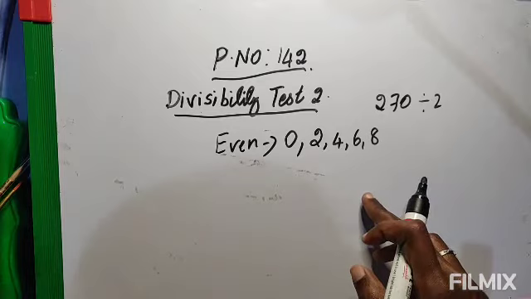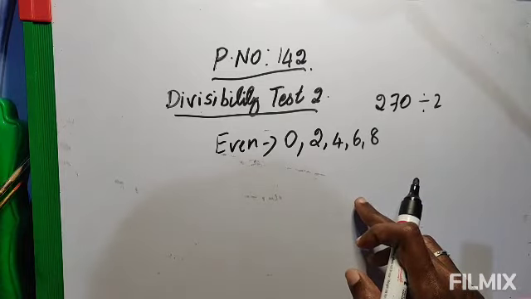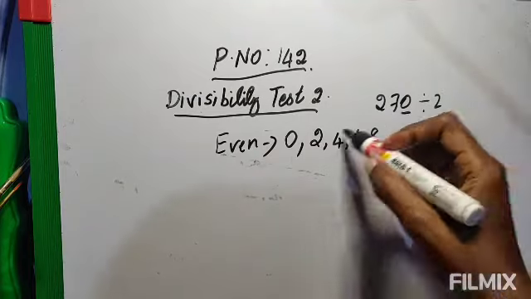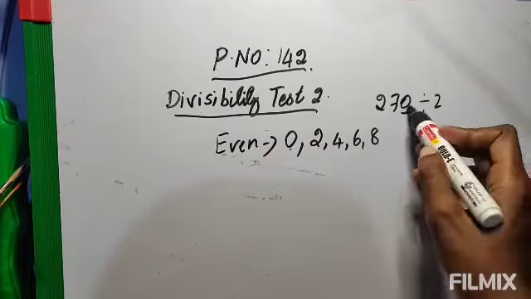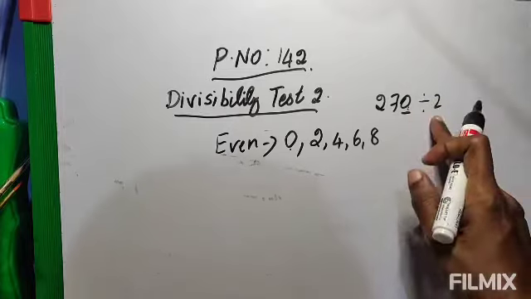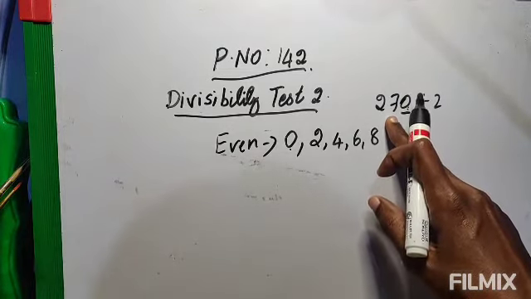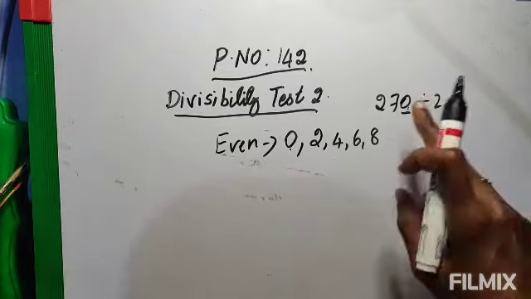If it is an even number, then it is divisible by 2. Here the ones place is 0, so it is divisible by 2. When you divide this number, you will not get any remainder. It will be perfectly divided by 2.